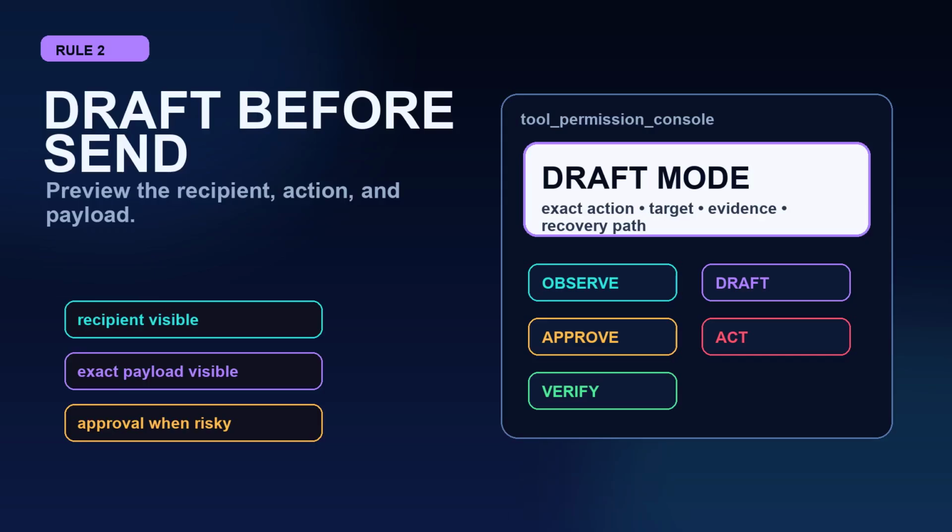Rule 2. Draft before send. Any outbound action should have a preview step. Email, Discord, Slack, calendar invites, purchases, uploads, database changes. The agent should produce a draft, show the recipient, show the exact action, and wait when the risk is non-trivial.